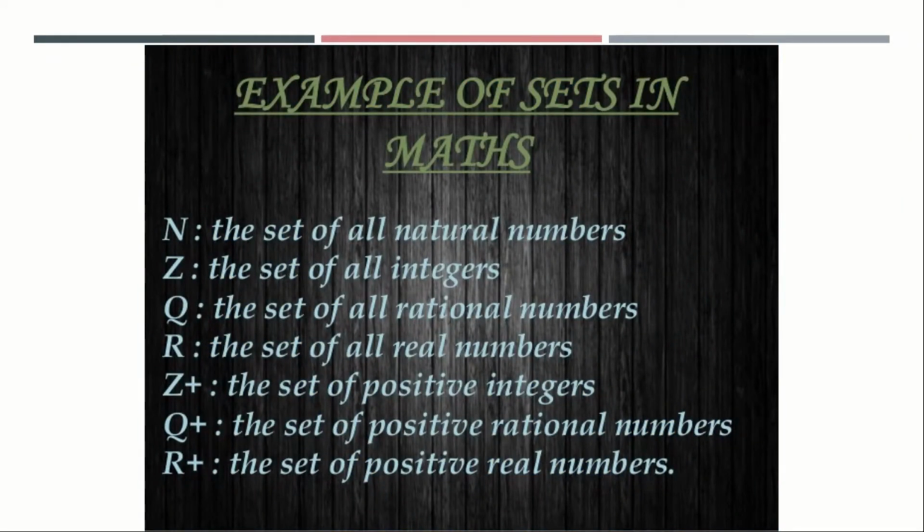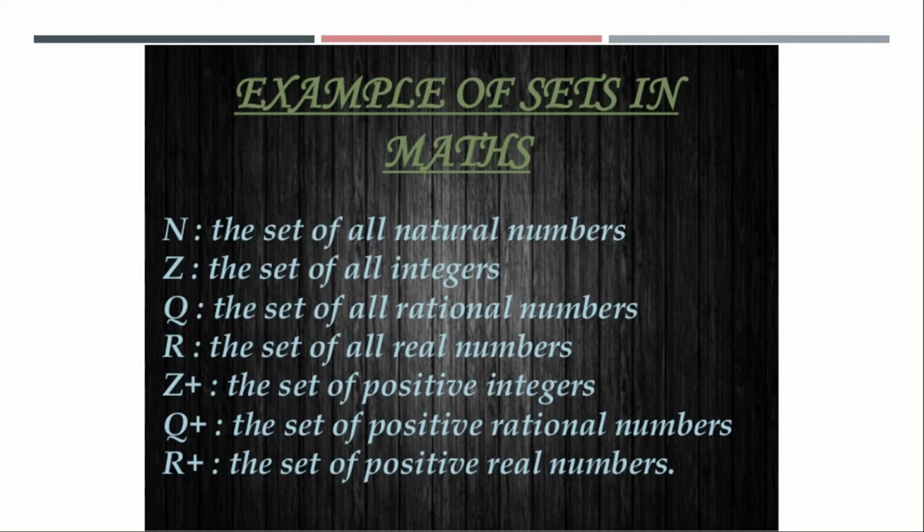Next is an example of sets in maths. There are numerous alphabets given to sets and set operations. The capital N denotes the set of all natural numbers. The capital Z denotes the set of all integers. The capital Q denotes the set of all rational numbers. And capital R denotes the set of all real numbers.